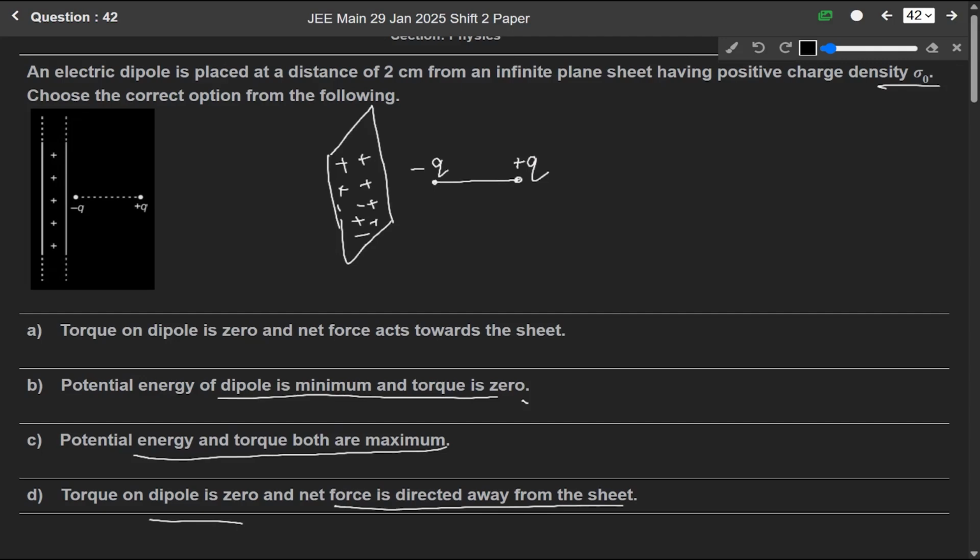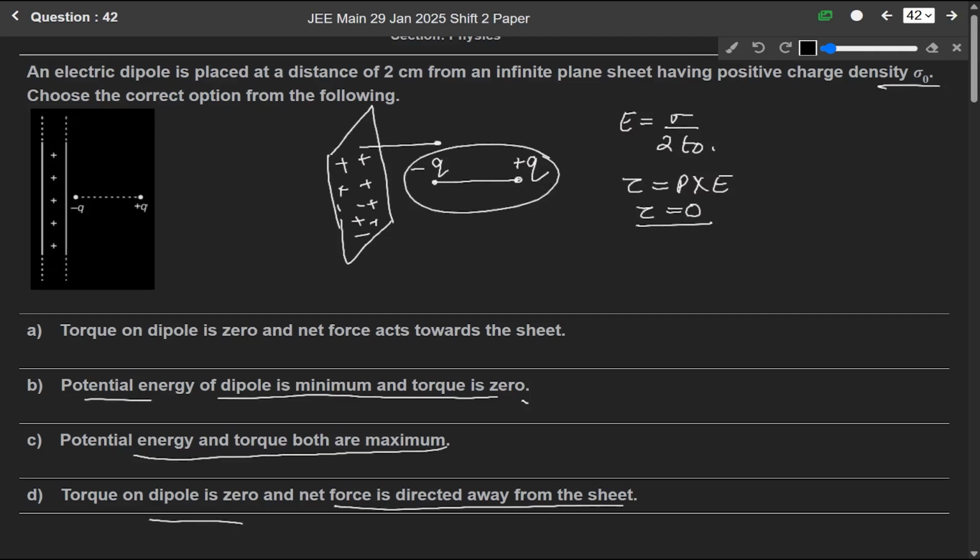At any point the electric field due to any infinite plane sheet E is equals to sigma over 2 epsilon naught. And the torque on this dipole will be torque tau equals P cross E. Since it is P cross E, a cross product, this torque will be equal to 0 here. And we have to find the potential energy also.